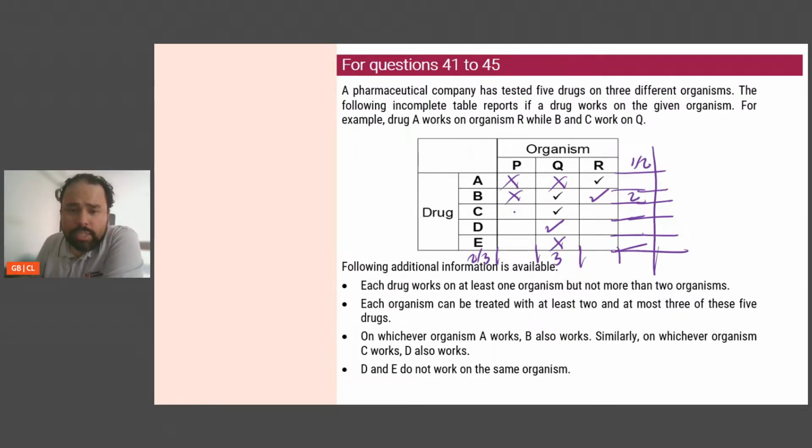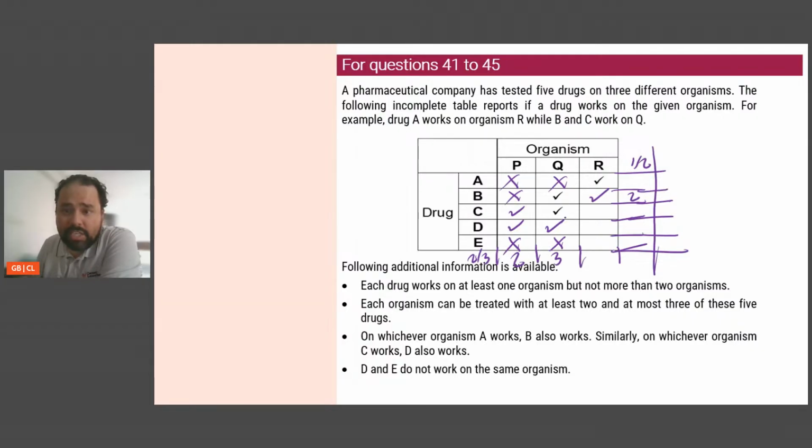Let me assume that drug C does not work on C. Then it can work on D, let's assume, because it has to work on 2 or 3. So it has to work on D and E, but D and E can't work together. So both of these ticks are not possible. So this is not possible. So that means it has to work on C. If it works on C, it has to work on D. If it works on D, it can't work on E. So this is a cross and this is a 2.